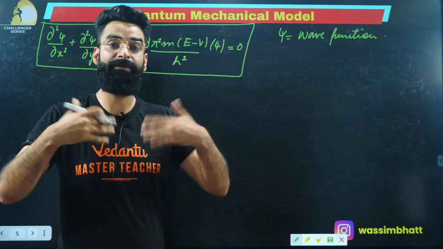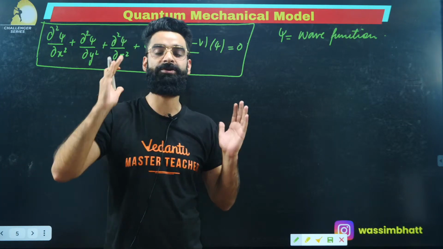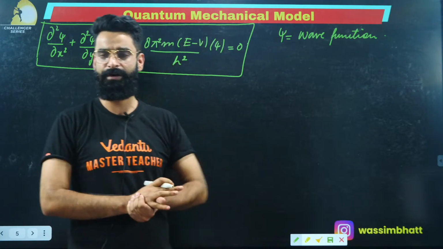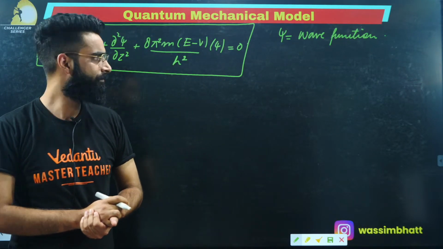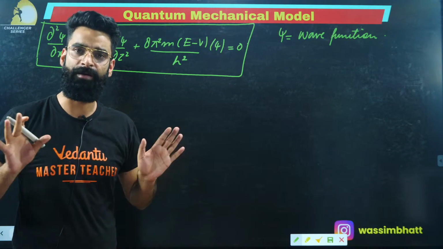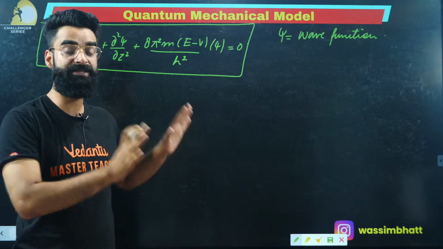We always talk in terms of probability of finding the electron around the nucleus, correct? Due to Heisenberg's uncertainty principle, Bohr's model completely failed. We have discussed all that in detail.